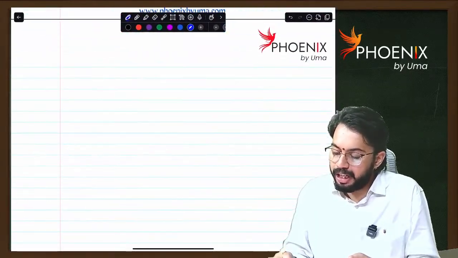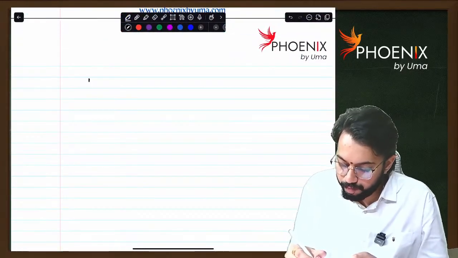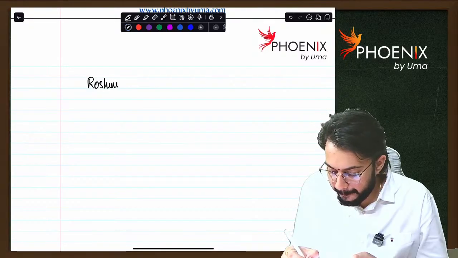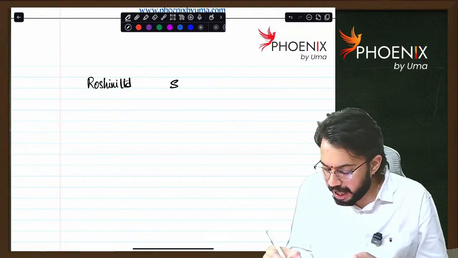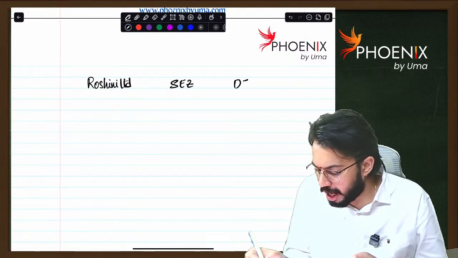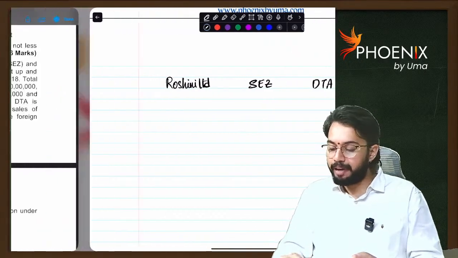So there is Roshni Limited. It has one unit in special economic zone, another unit in domestic tariff area.